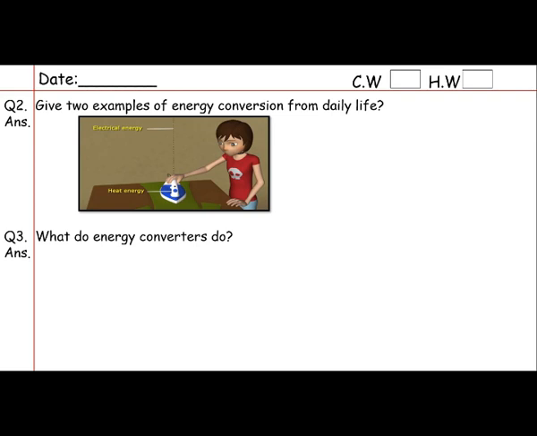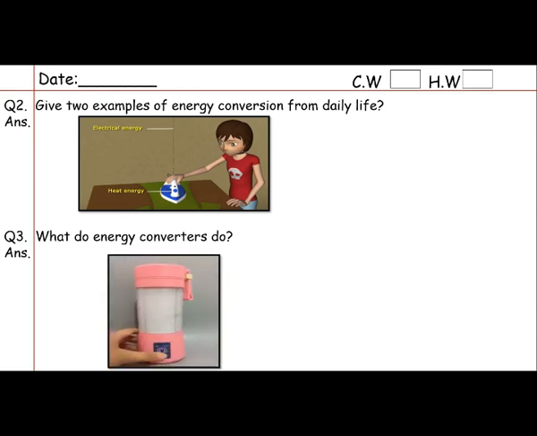Question number 3 is: what do energy converters do? What is the function of the energy converter? What are energy converters? Let's have a look at it. A vast number of devices and systems have been developed to use different forms of energy.